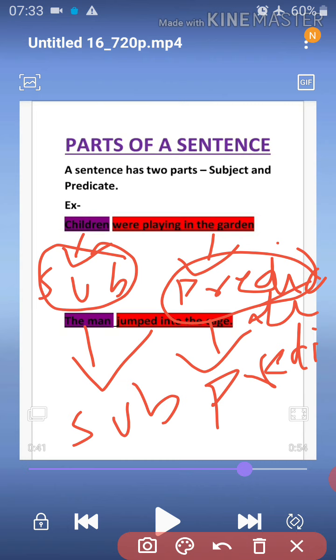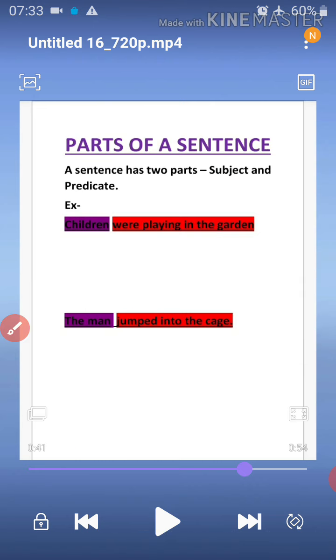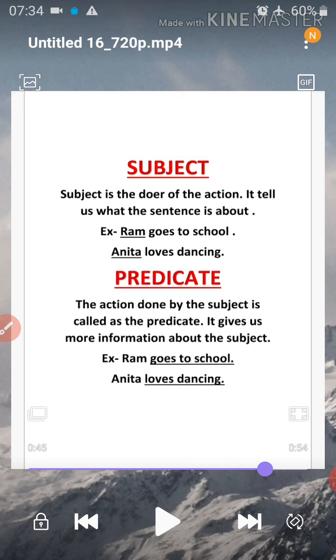Like in the characteristics of a sentence we have studied, in the last characteristic, a sentence has two parts, subject and predicate. Now we will see what is a subject and what is a predicate. Subject: a subject is the doer of the action. It tells us what the sentence is about. So the subject is the one who does the action, the person who is doing the work, or the thing that is doing the work. Whenever in a particular sentence we talk about a particular person or thing, that person or thing is our subject.